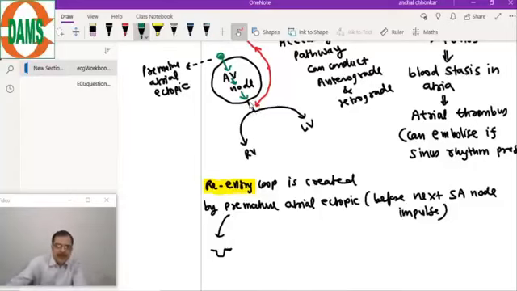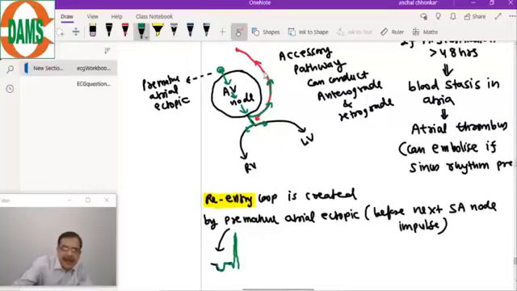Now what will happen? This impulse will go downward and depolarize the ventricles. At the same time it will enter the accessory pathway, and because of this accessory pathway, it will re-enter the atria.